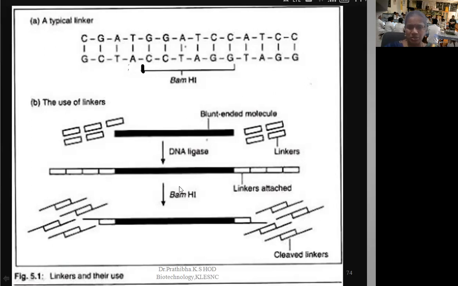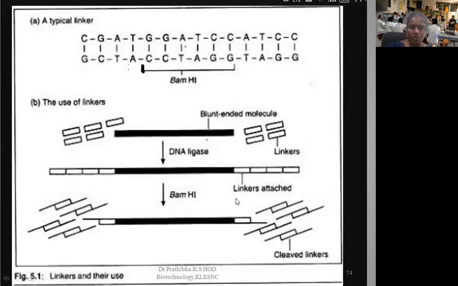After this extension, first we treated with the DNA ligase enzyme for the ligation of all the linkers. Next, we treated here with BamHI. After treatment with BamHI, this restriction enzyme recognizes its sequence GGATCC, then it will cut on either side of the axis of symmetry. If this is the restriction site, one cut will be here, one other cut will be here. When they give such cuts, you are going to get the zigzag pattern of the restriction ends.